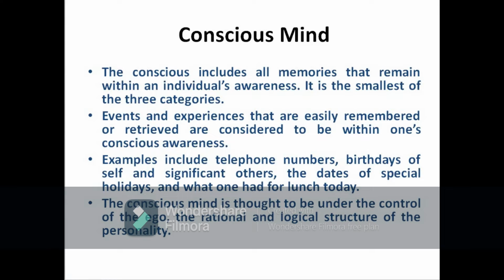The main point which we need to understand is that the conscious mind is the smallest of the three categories. And what does it contain? It contains all the memories that remain within an individual's awareness. So events and experiences that are easily remembered or retrieved are considered to be within conscious awareness. Examples include telephone numbers, birthdays of self and significant others, dates of special holidays, what one had for lunch today. These all are part of the conscious mind. And the conscious mind is always under the control of the ego. So the ego tries to control the conscious mind.